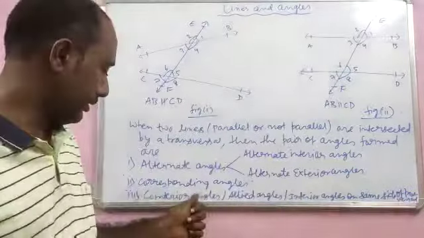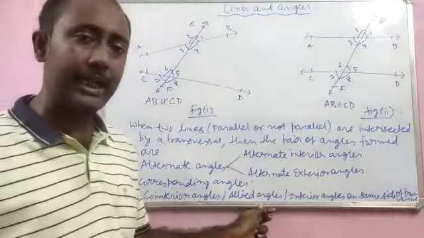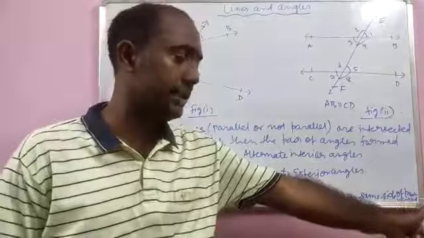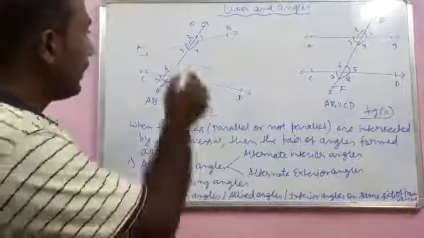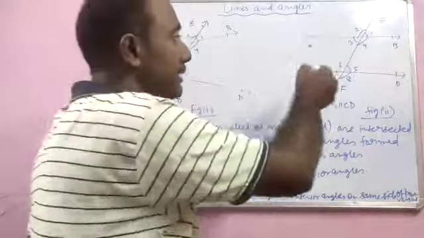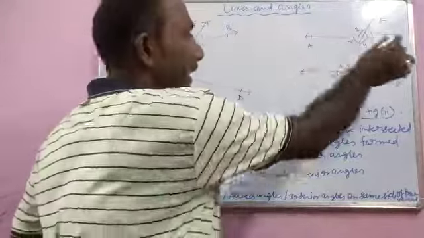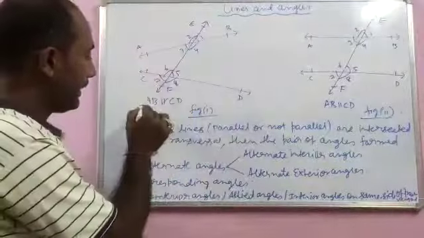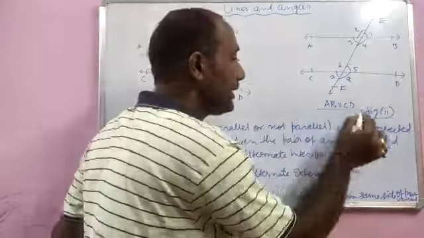We have three names: co-interior angles, or allied angles, or interior angles on same side of transversal. So when two lines are intersected by a transversal, whether the lines are parallel or not parallel, here in this case the lines are not parallel, here in this case the lines are parallel,